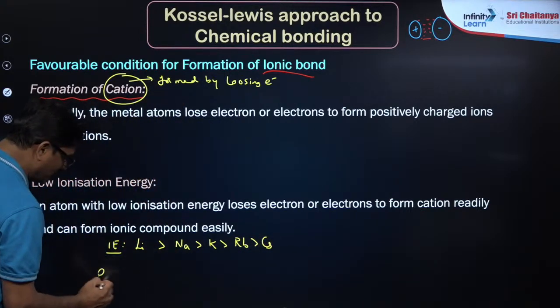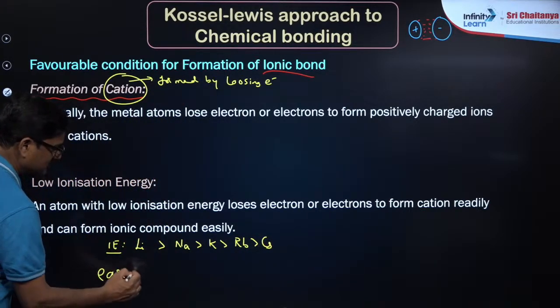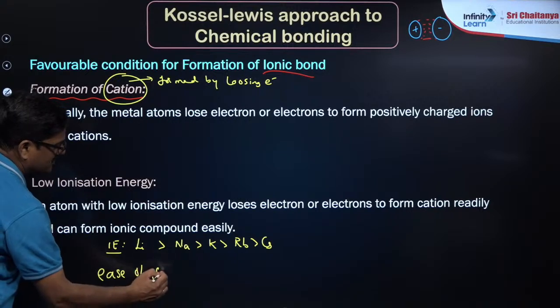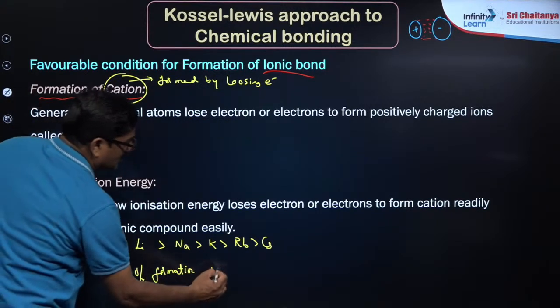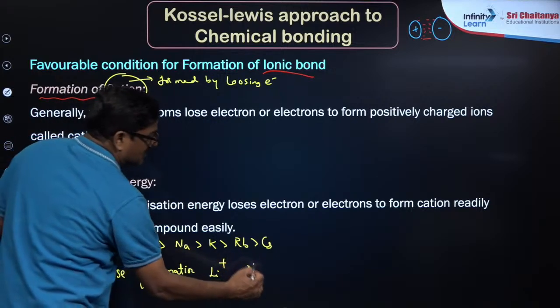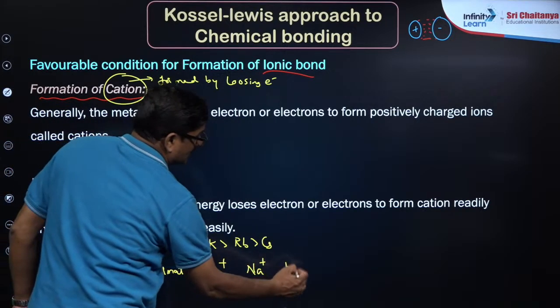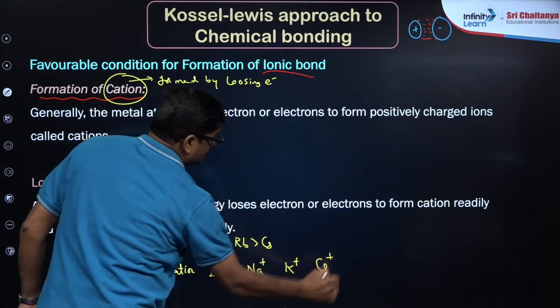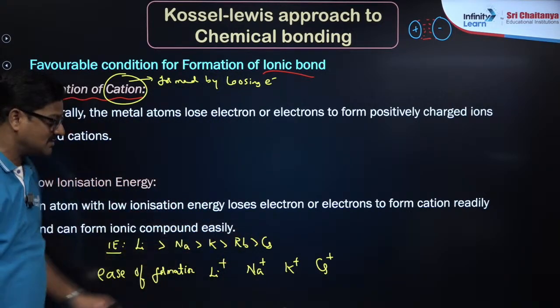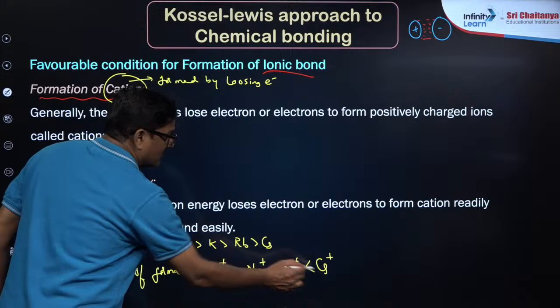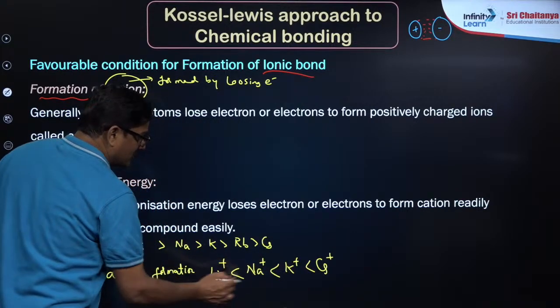So ease of formation: lithium plus, sodium plus, potassium plus, cesium plus. The one with the lowest ionization energy can be easily formed. That is the ease of formation.